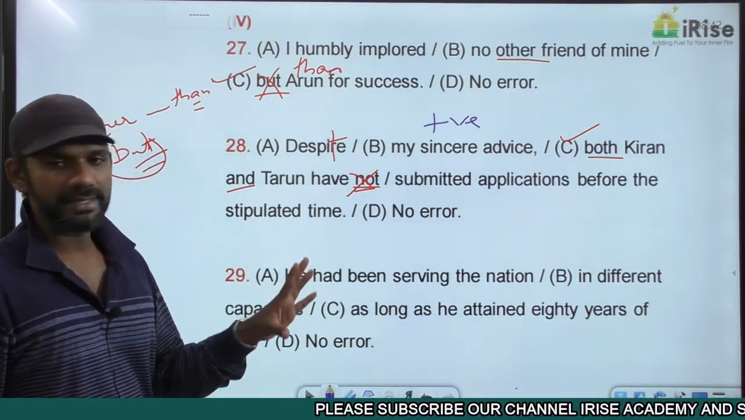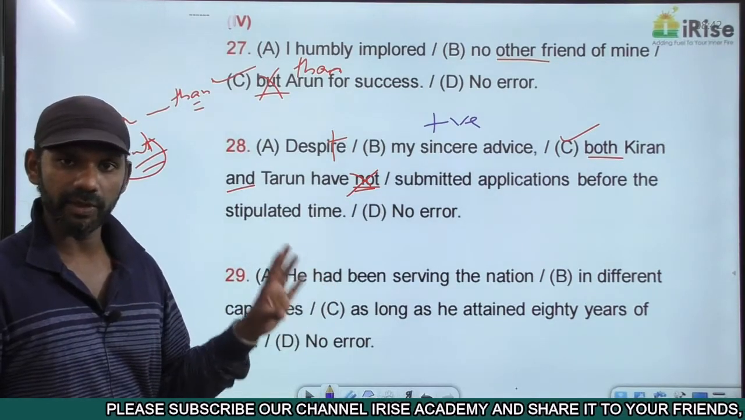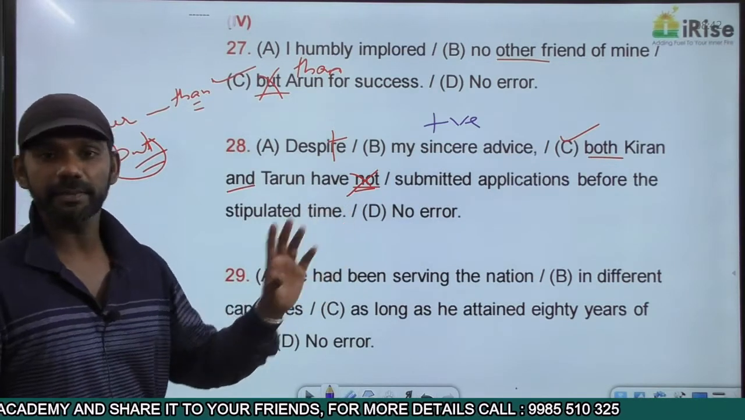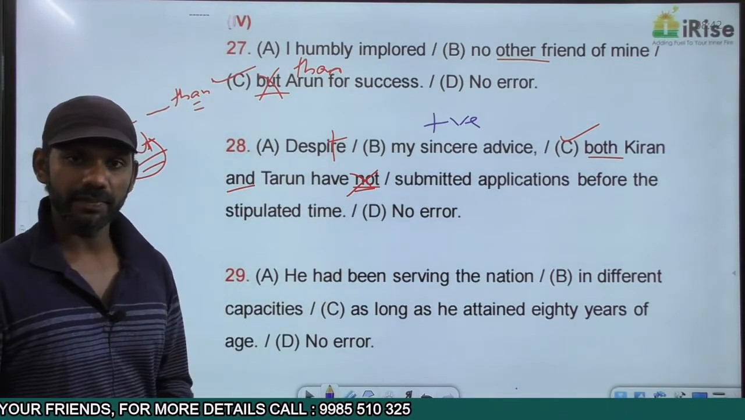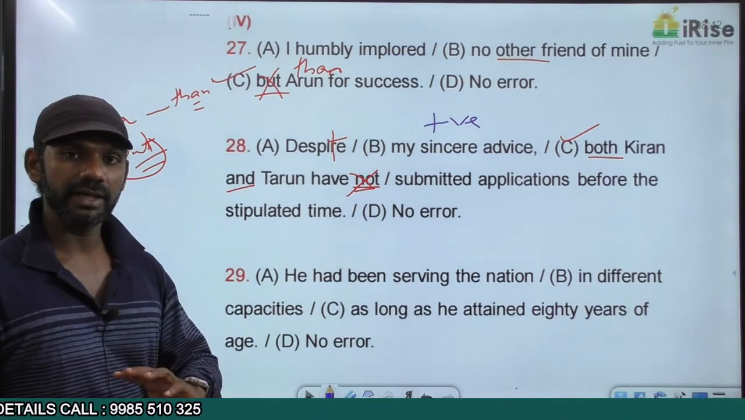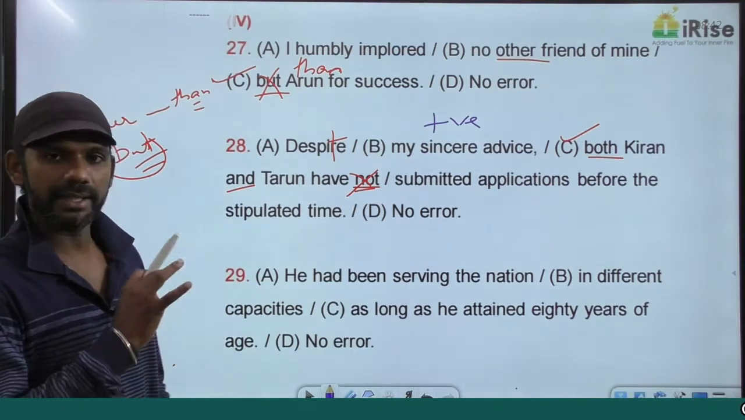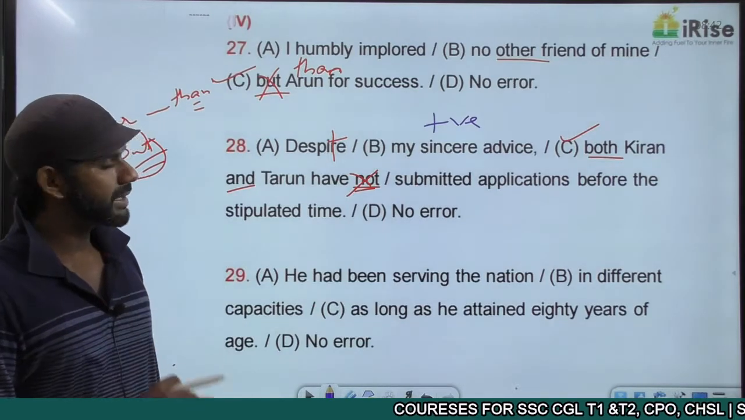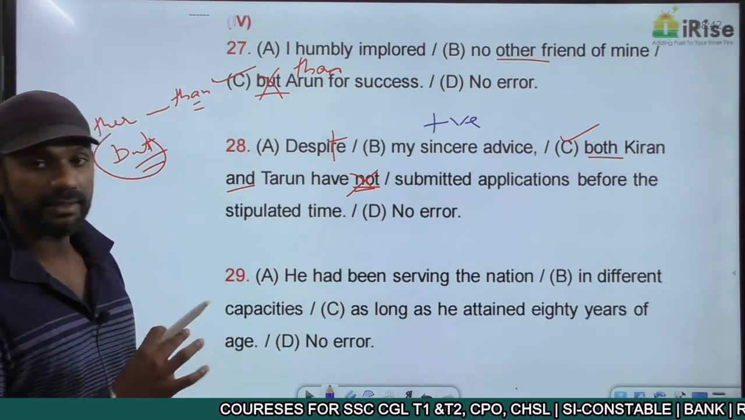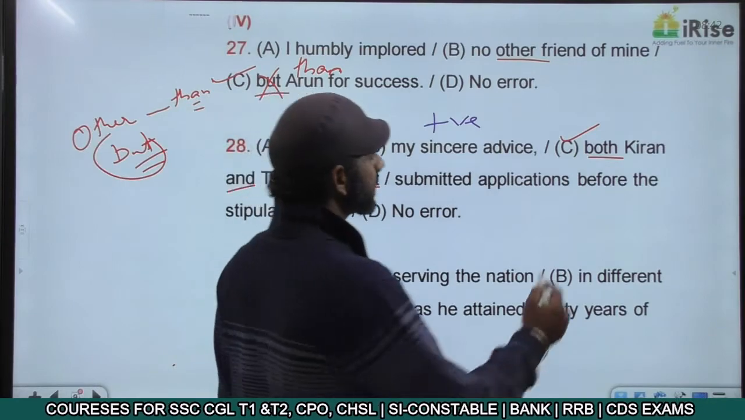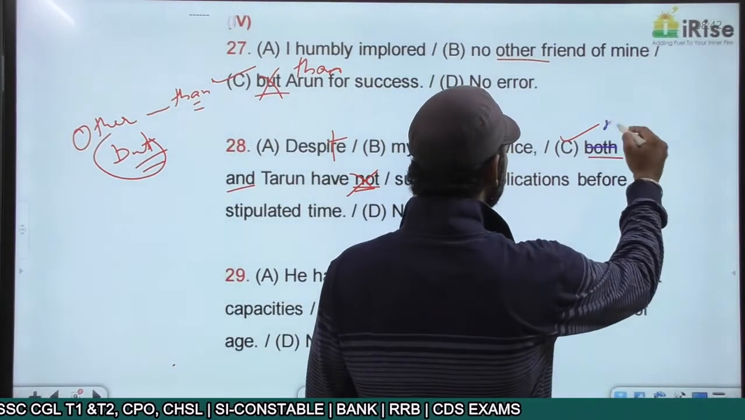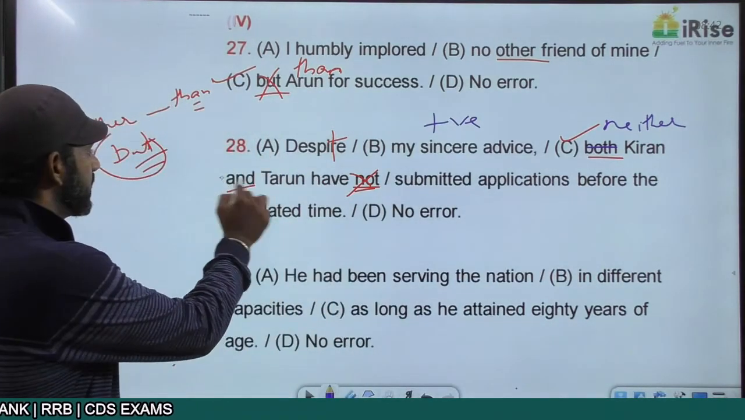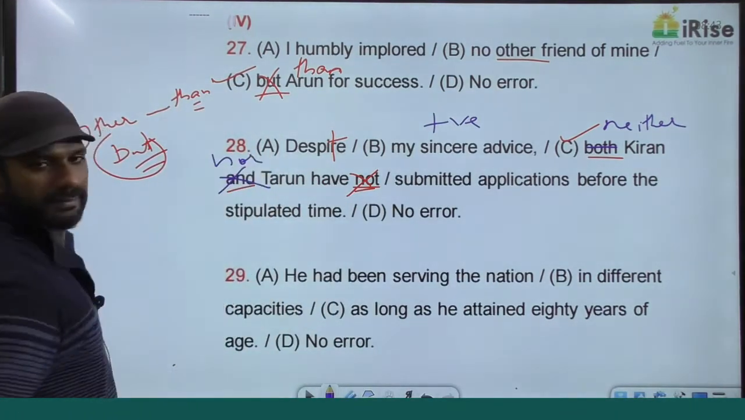So despite my sincere advice, the first idea is my sincere advice, positive. The second idea will be both Tarun and Kiran have submitted applications, positive. That is also positive. A contrast indicator can never connect two positive ideas. So to make the given statement grammatically correct, anyway we have to change part C. I say part C must be changed this way. Despite my sincere advice, neither Kiran nor Tarun,